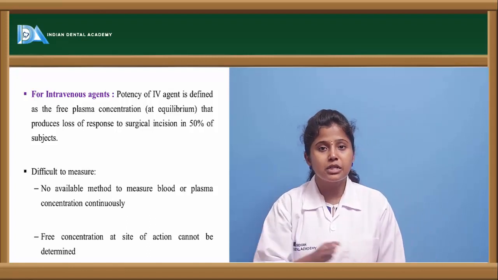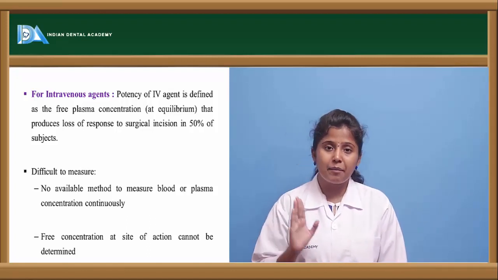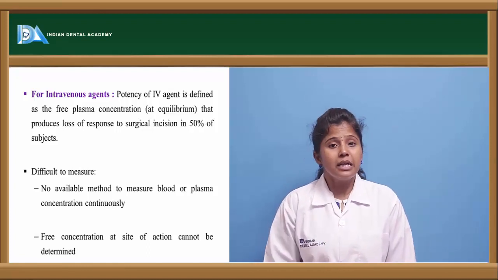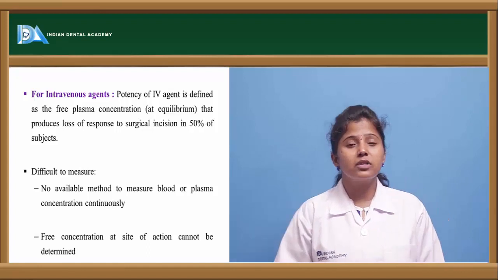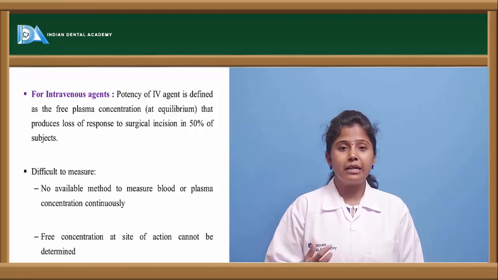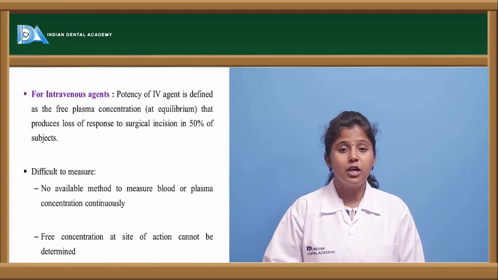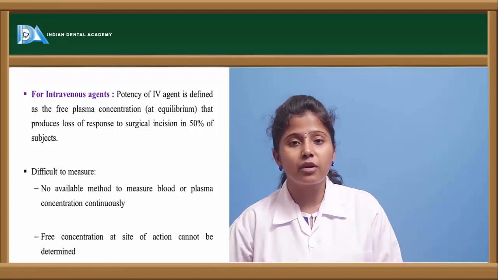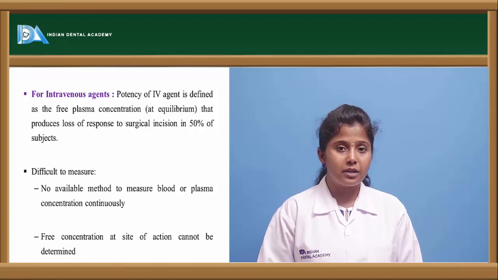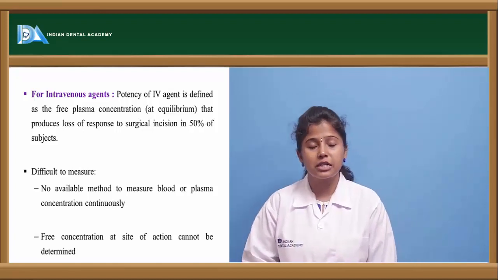In inhalations, we are able to measure the amount of drug present by the partition coefficient. But we cannot easily measure the plasma concentration of the drug when giving through the injectable route, because the drug enters directly into the systemic circulation. We can't take blood at every interval and check the concentration of the drug in the blood, so it is not an easy process or procedure.